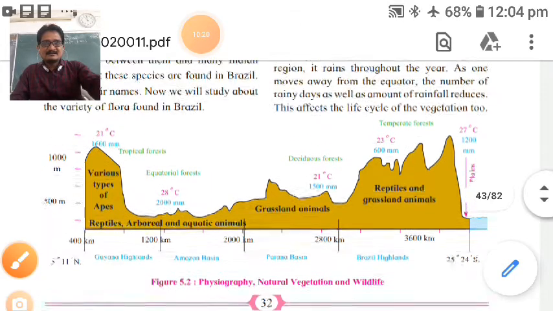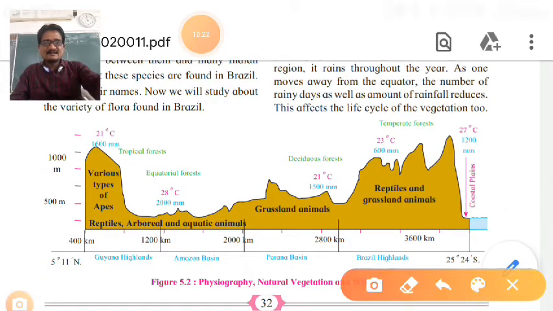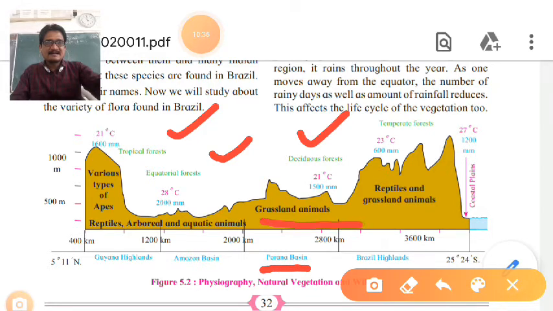Here is the area of tropical forest, equatorial forest, Guyana highland and Amazon basin, then deciduous forest in the Parana basin, and grassland animals, those that eat grass and fodder, green plants. Reptiles and grassland animals in temperate forest.